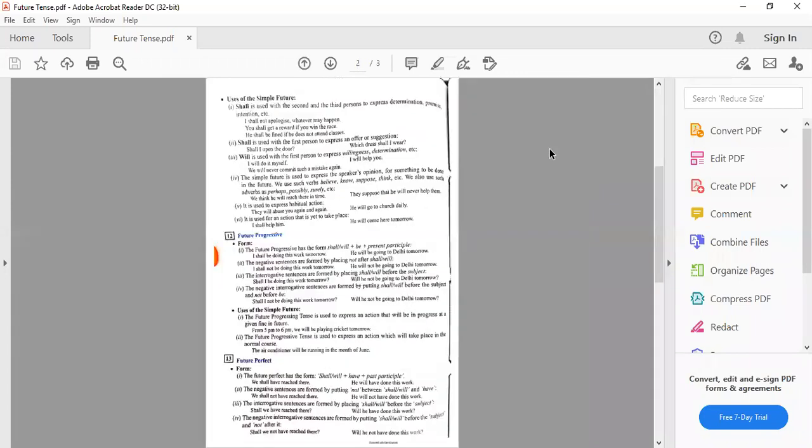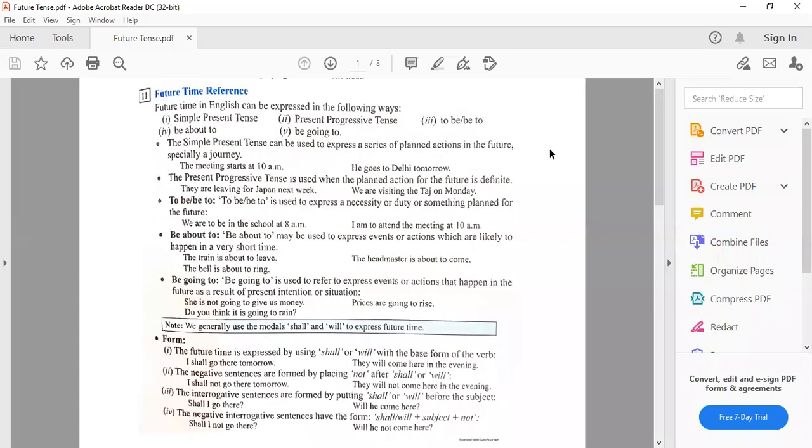First, the future time is expressed by using shall or will with the base form of the verb. Base form means the first form, will or shall plus first form of the verb. And according to the rule, we use shall for the first person, that means I and we subject hai, to hum shall use karte hain. And we use will with the second and third person.